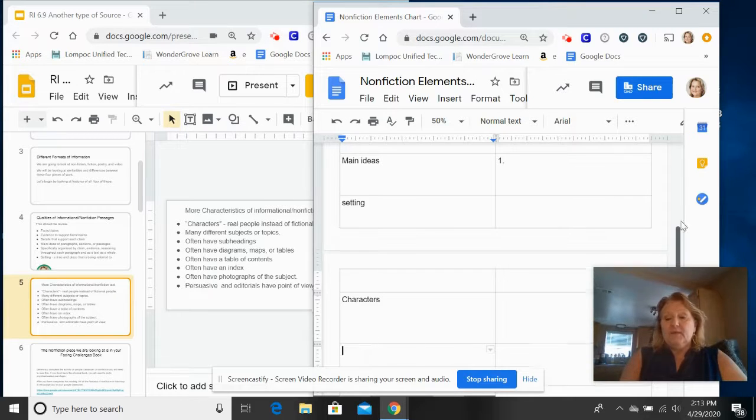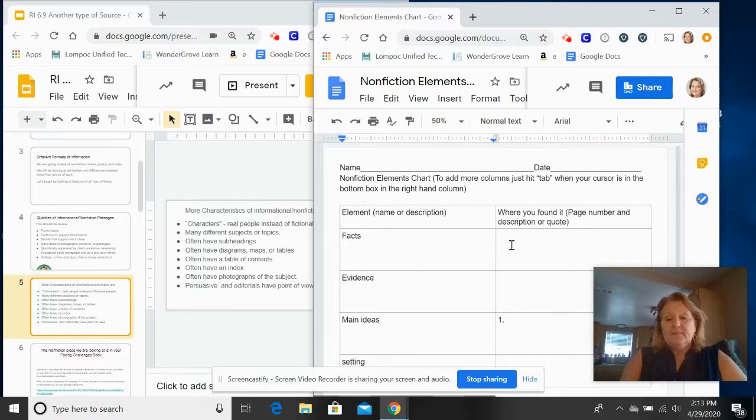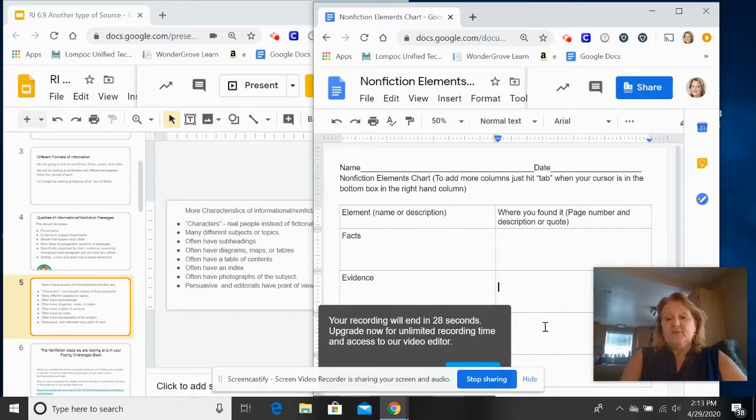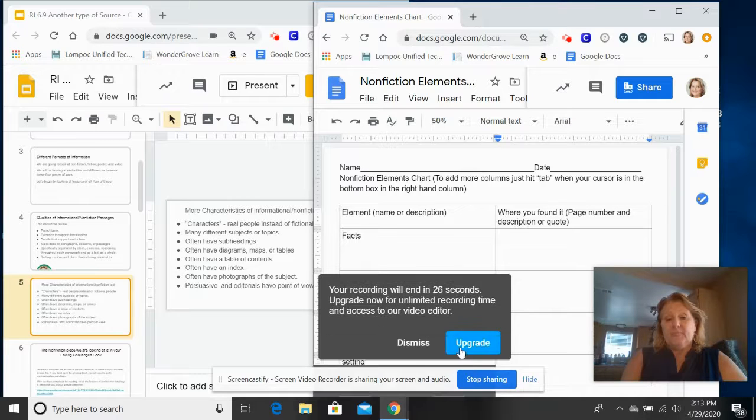Over here on the right-hand side, the facts are the page numbers. The evidence, you'll put page numbers. Main ideas are page numbers and paragraphs.